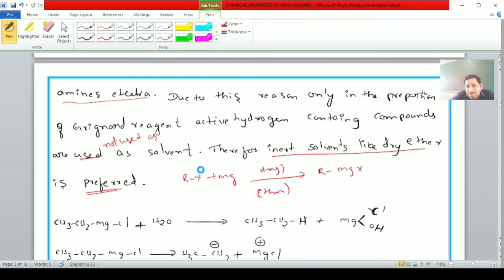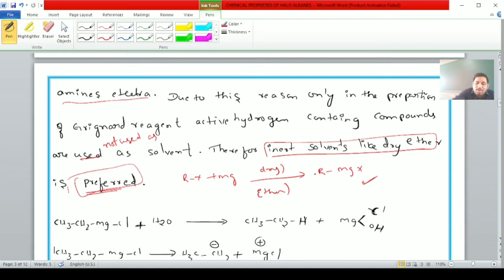Then which type of solvents are used, students? Compounds which do not contain active hydrogen can be used as the solvent. Hence, inert solvents like dry ether are preferred. From a competitive point of view, students, they will highlight this point: why is dry ether used as a solvent? Which of the following is the correct reason? In the presence of active hydrogen compounds, the Grignard reagent reacts. Therefore, inert solvents are used.